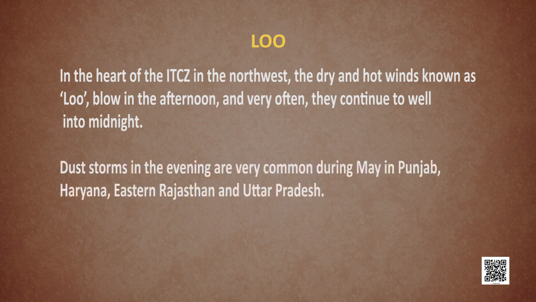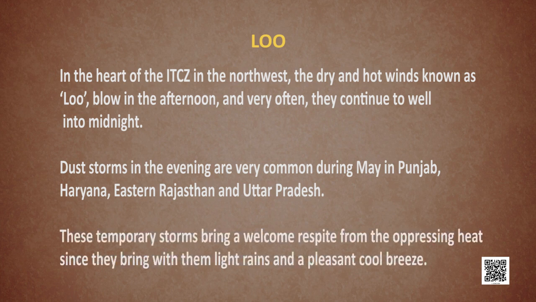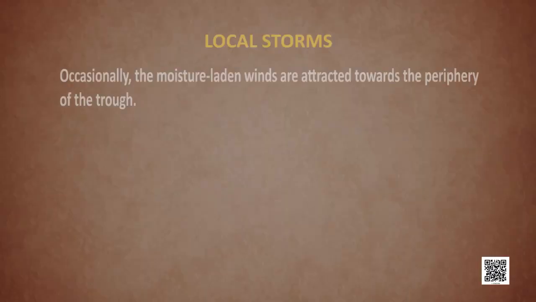Dust storms in the evening are very common during May in Punjab, Haryana, eastern Rajasthan and Uttar Pradesh. These temporary storms bring a welcome respite from the oppressive heat, since they bring with them light rainfall and a pleasant cool breeze. There are various other local storms also which are experienced in different parts of the Indian subcontinent.